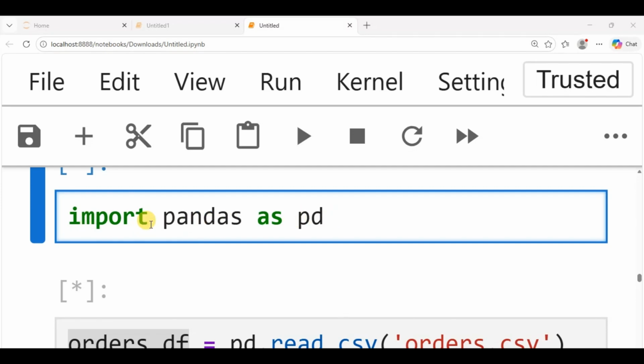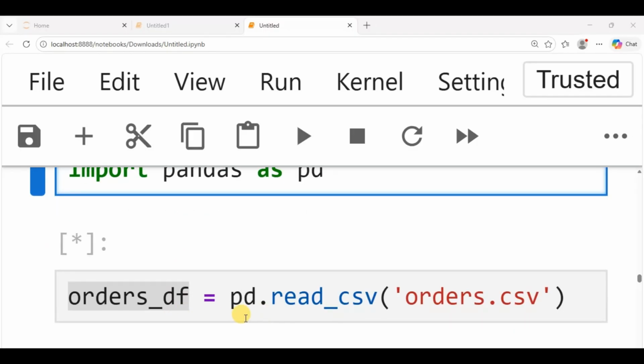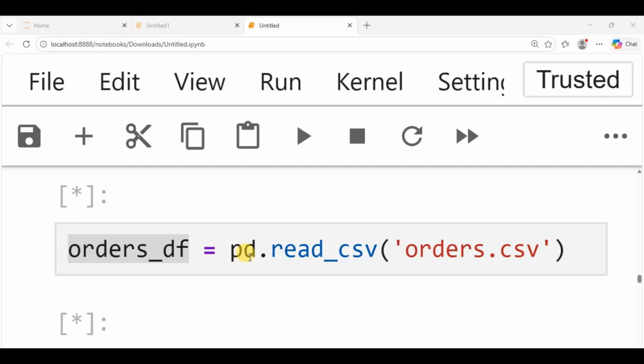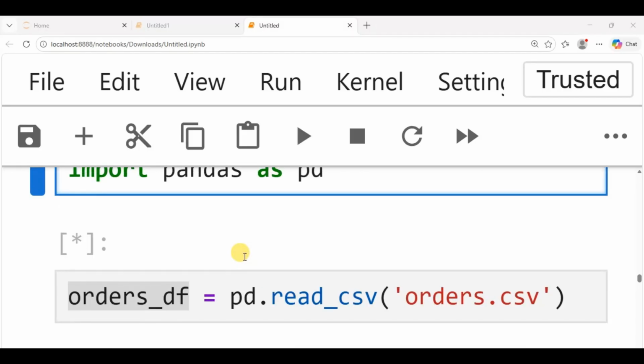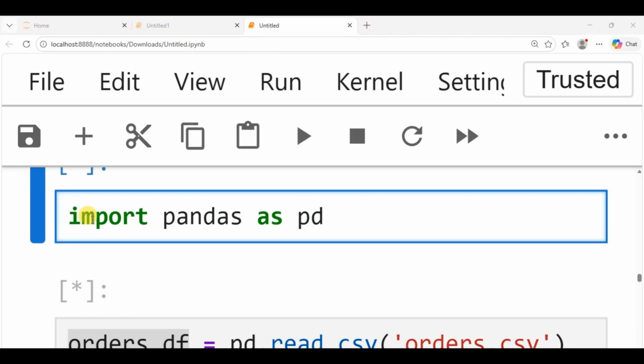But if you just say import pandas and you didn't put as pd, it means that as you're working on the next line, you will have to write pandas and not pd. So we make use of this alias pd to make it shorter. Instead of writing pandas when you are reading the data set, you only use pd. You are referring to pandas as pd here.